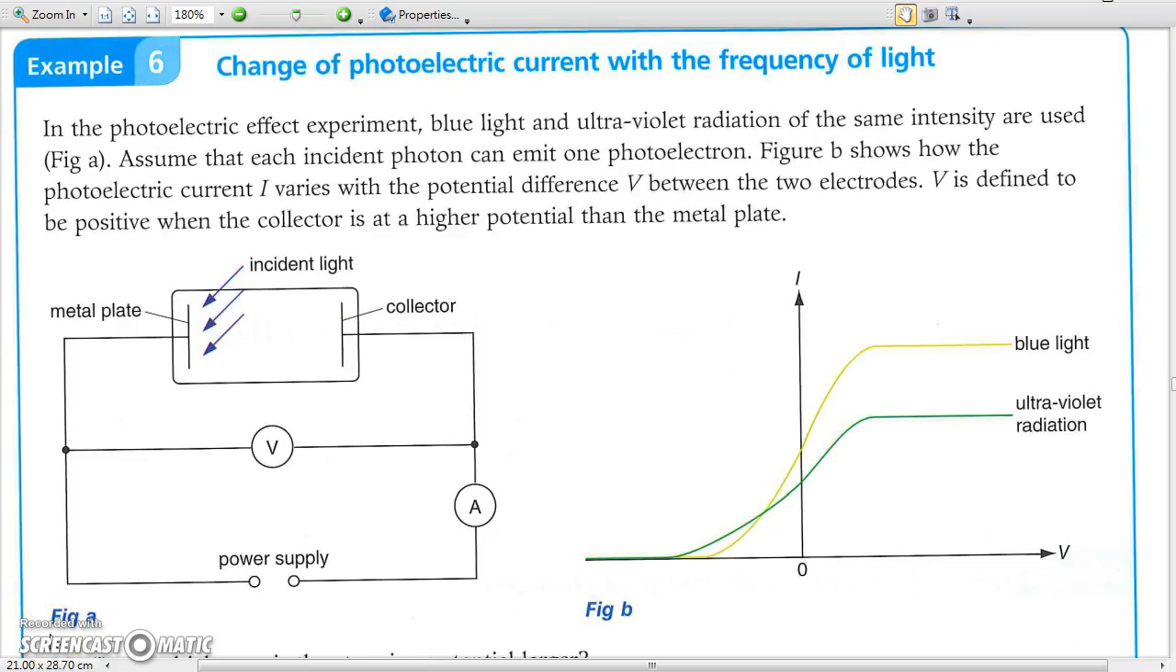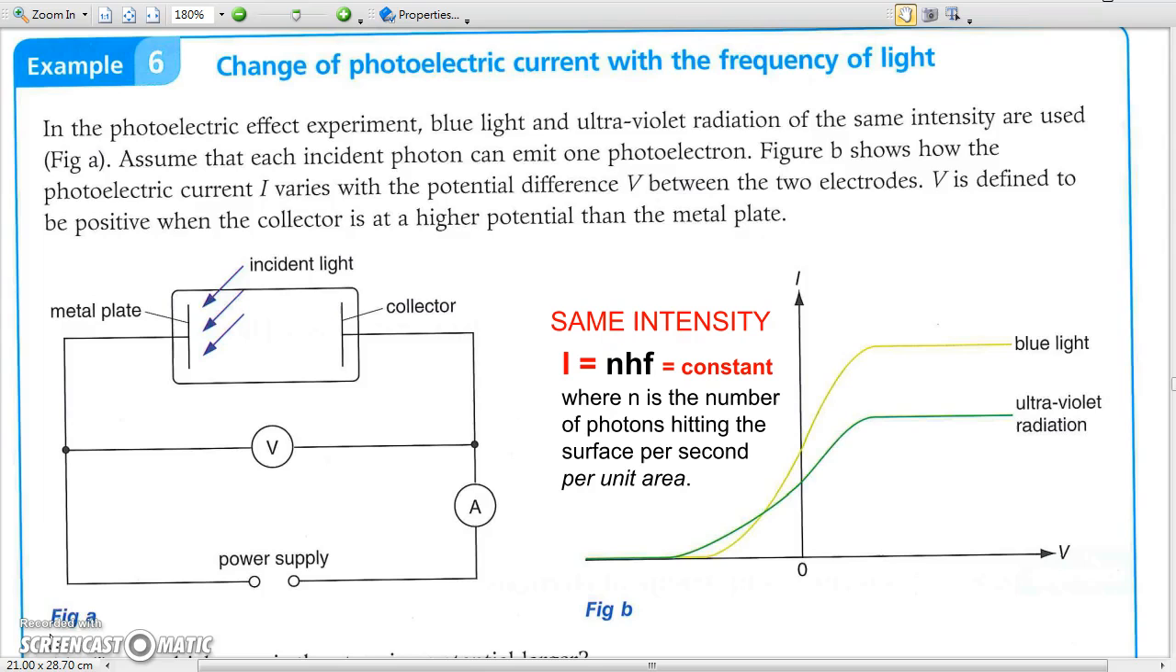Example 6. Change of photoelectric current with frequency of light. When different colors of light have the same intensity, they have different numbers of photons per unit time hitting the cathode surface. In this question, the saturated photoelectric current is higher for blue light than for violet light due to a larger number of photons received by the cathode surface per unit time.